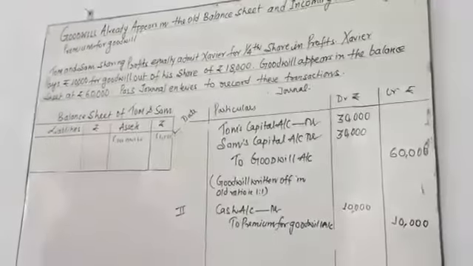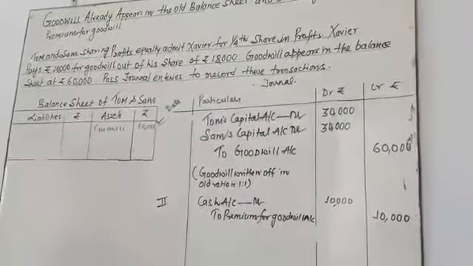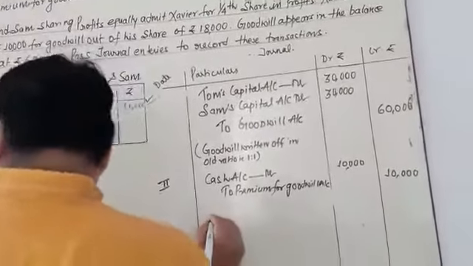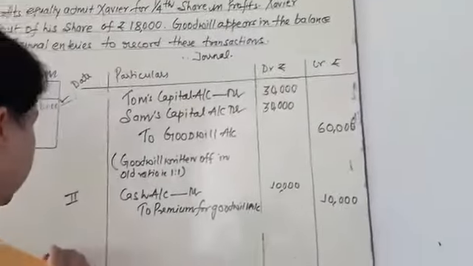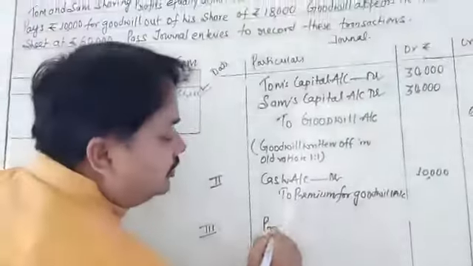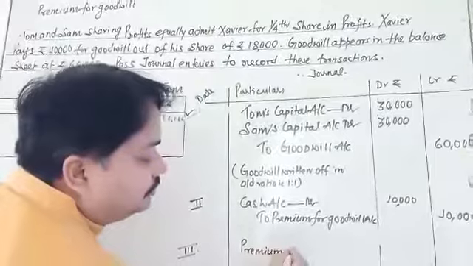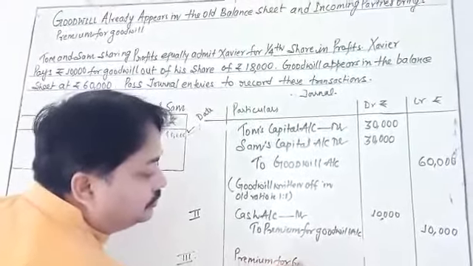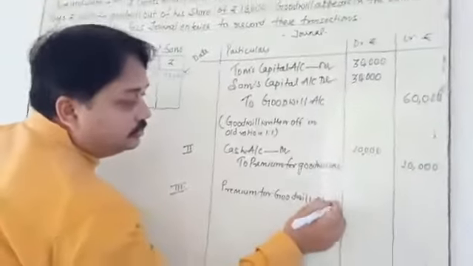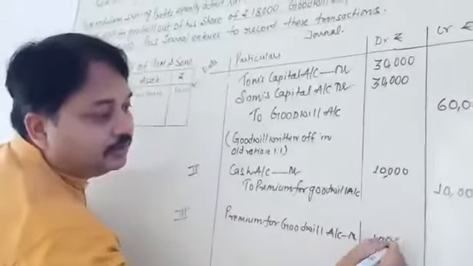After that, goodwill is going to be distributed in the sacrificing ratio. So you have to record the third entry: premium for goodwill account debited 10,000.